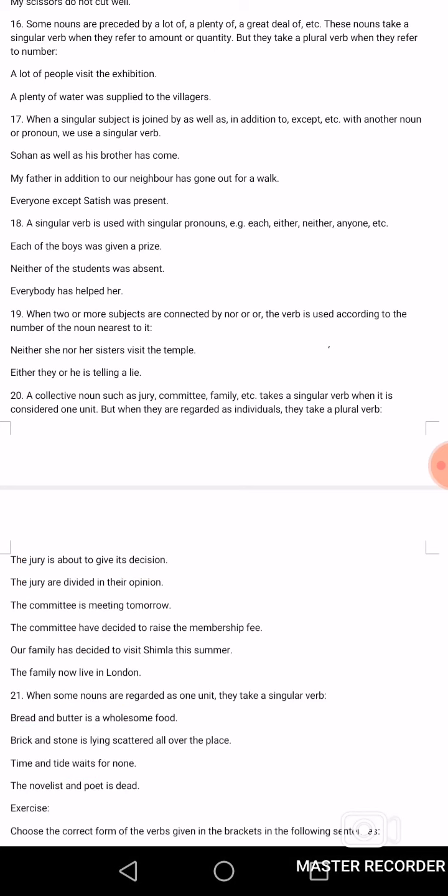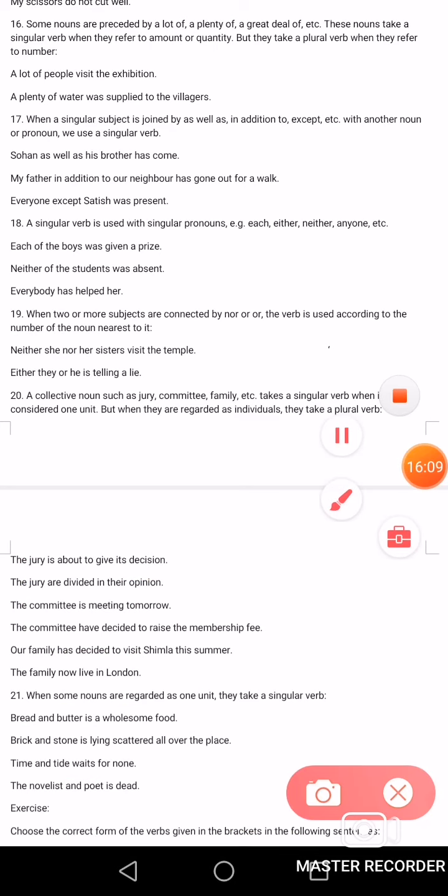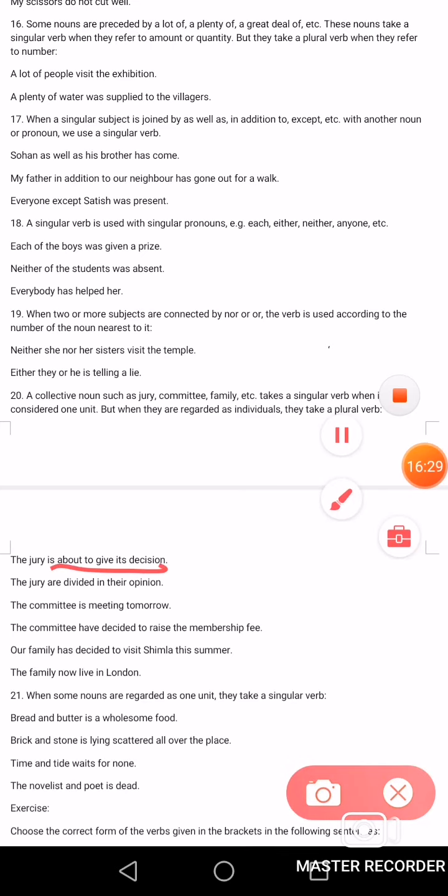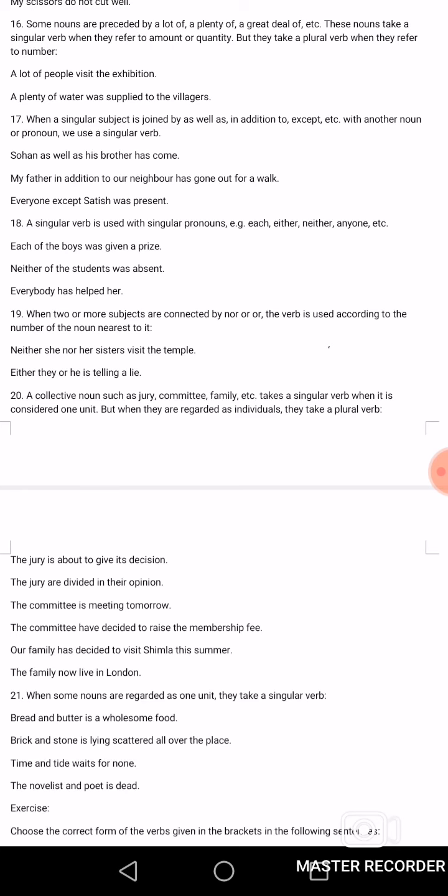But when their decision is divided, here you will see, for example, the jury are divided. Now the jury members have different opinions. They are not having the same decision. That's why here we have used is and here we have used are. So that is the main point. Always check whether they are giving one decision or different decisions. If they are giving divided decisions, then we will use are, meaning a plural verb, and if they are having the same decision, then it is, meaning a singular verb.